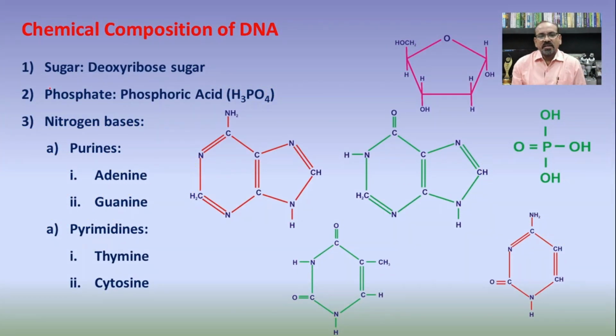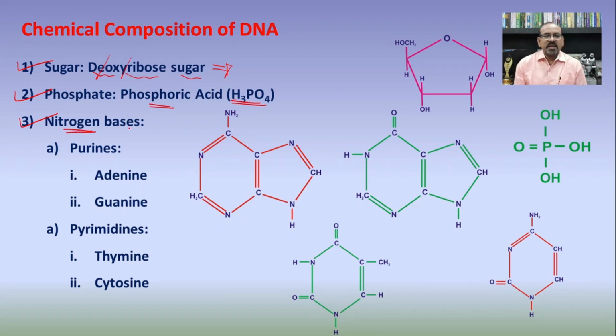As we have seen in an earlier lecture, the DNA is made up of sugar, phosphate and nitrogen bases. The sugar contained in the DNA is deoxyribose sugar, and why it is known as deoxyribose sugar, that I have already given in the earlier lecture, Watson and Crick's model of the DNA. Then phosphate, which is present in the DNA or the RNA, is in the form of phosphoric acid, and its molecular formula is H3PO4.